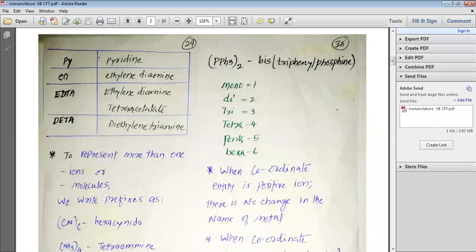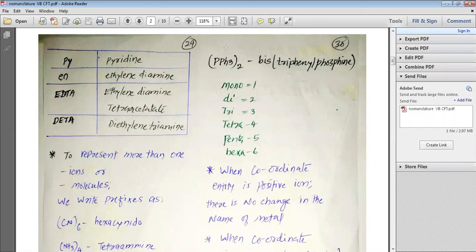Or it can be written as ethane-1,2-diamine. Ethylene diamine is generally not the IUPAC name, and that is why instead of en, we would prefer to write ethane-1,2-diamine. More preferable is ethane-1,2-diamine, but sometimes you will also find ethylene diamine written because the abbreviation is for ethylene diamine, but the better way to represent it is ethane-1,2-diamine.